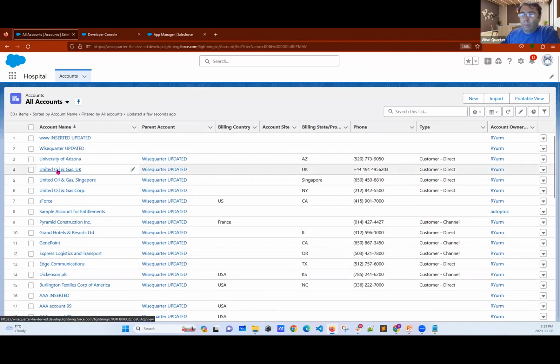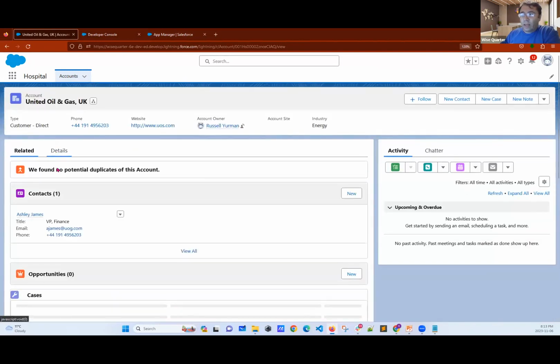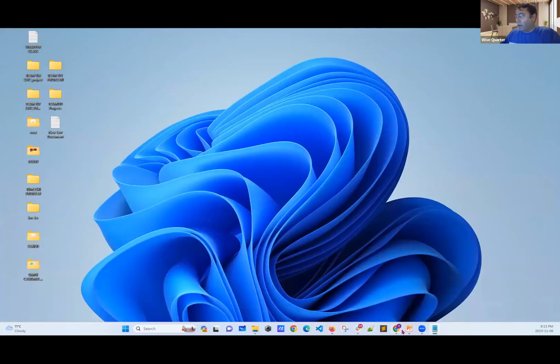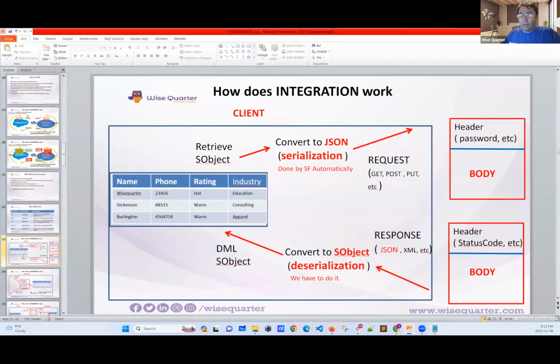I want to pass this data to another system. I want to send this. Can I do it? Yes, I can. Now, what do I have to write as code? First, let's go with a single record. I have a record here.